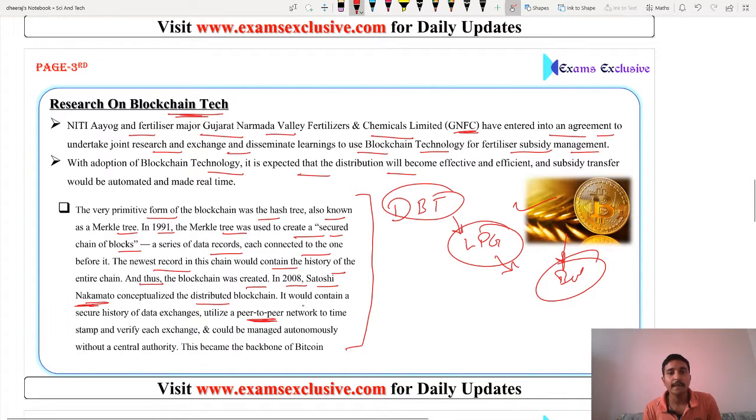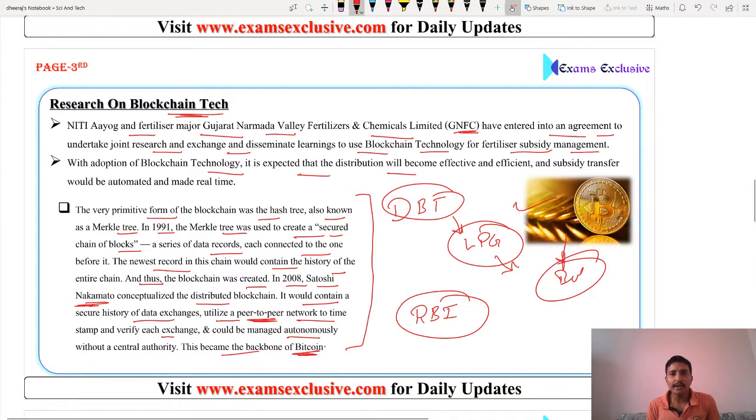Just note it down. It would contain the secure history of data exchange, utilize a peer-to-peer network to timestamp and verify each exchange, and could be managed autonomously without a central authority like the RBI. So friends, this is a very interesting topic, and this became the backbone of Bitcoin.